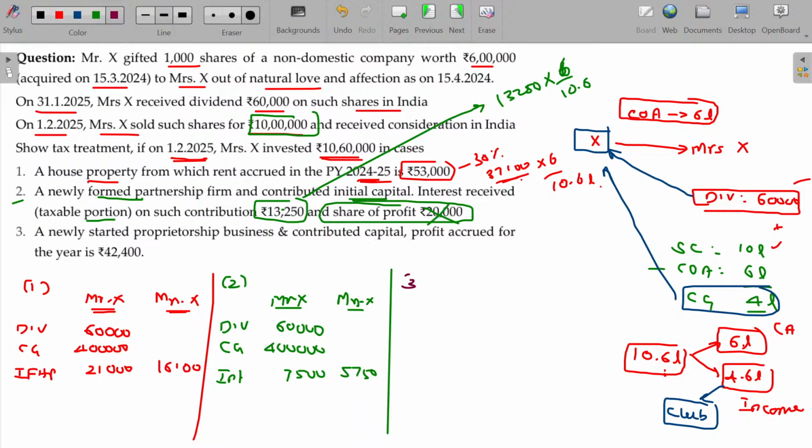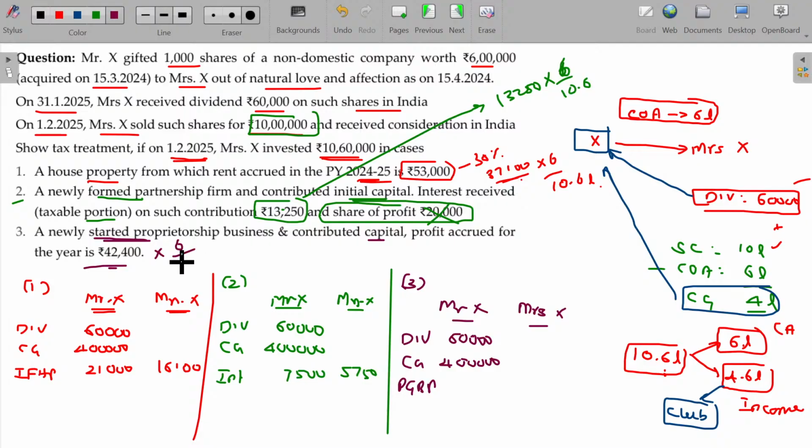Third scenario. A newly started proprietorship business, where capital was contributed and profit accrued. So here, Mr. X, Mrs. X. Dividend is taxable only in the hands of Mr. X, and capital gain is taxable only in the hands of Mr. X. But what about the PGBP income? 42,400 earned using 10.6 lakhs.